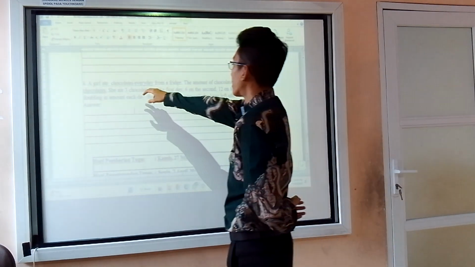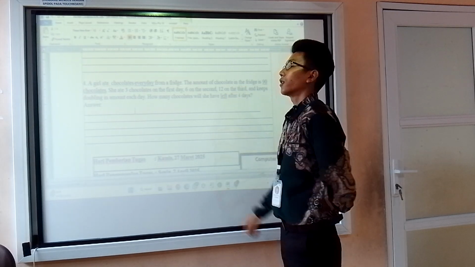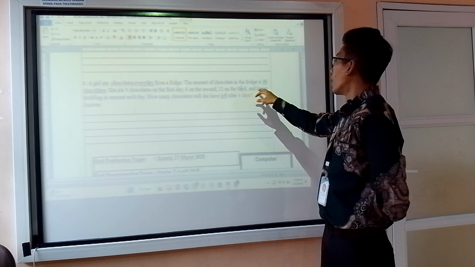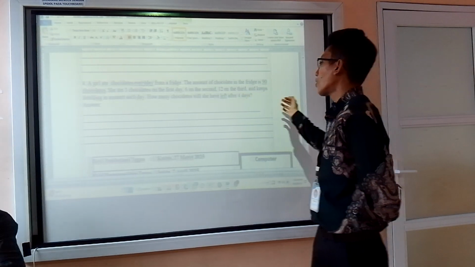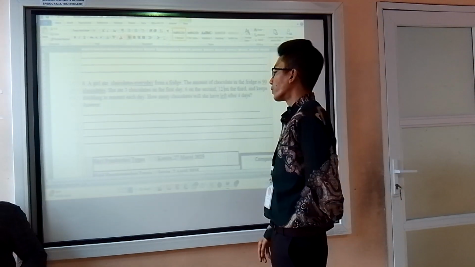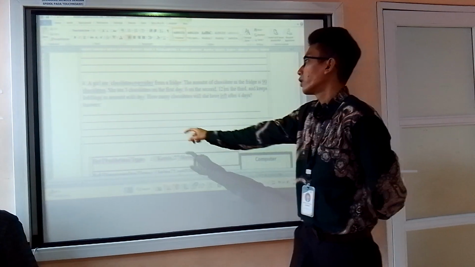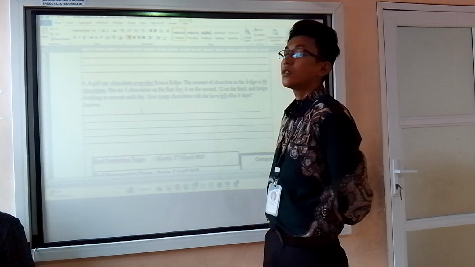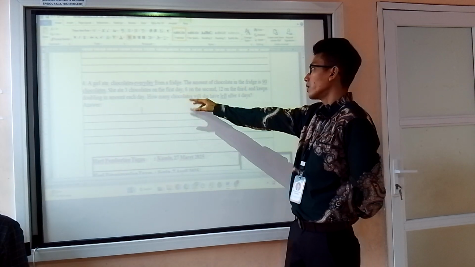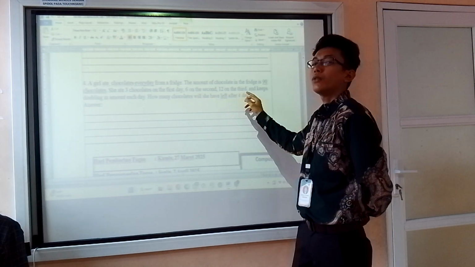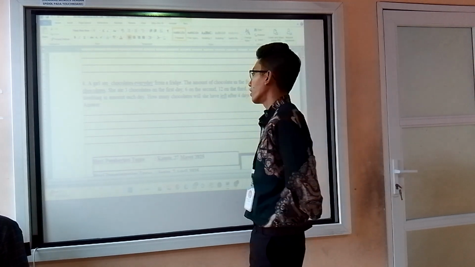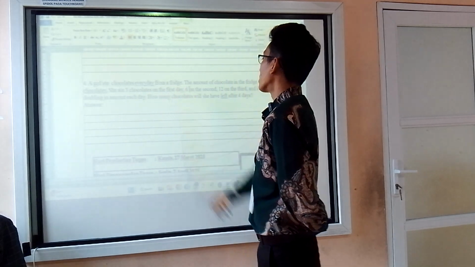If there are 3 chocolates on the first day, 6 on the second, that means it's double, and 12 on the third. What will be the number of chocolates on the fourth day? That means 12 times 2, 24. If you only write 24 here, that is not correct, because the question asks how many chocolates she will have left after 4 days, not the amount she ate on the fourth day. That's why 3 plus 6 is 9.